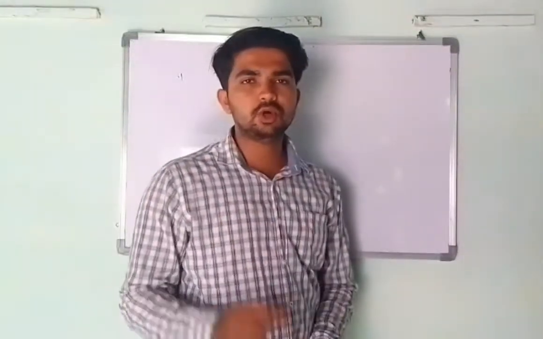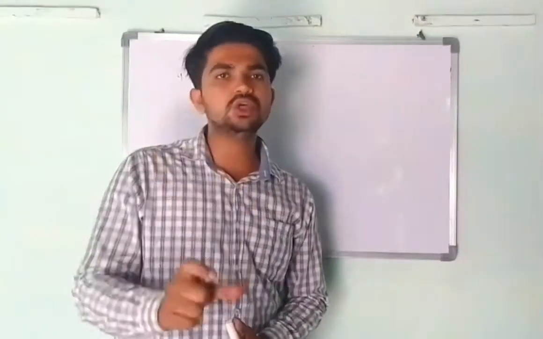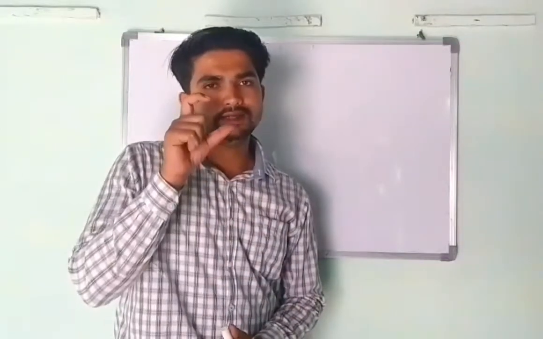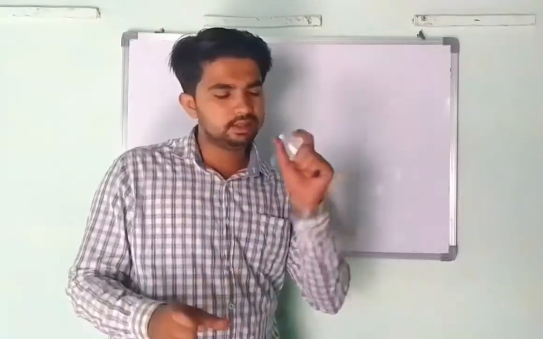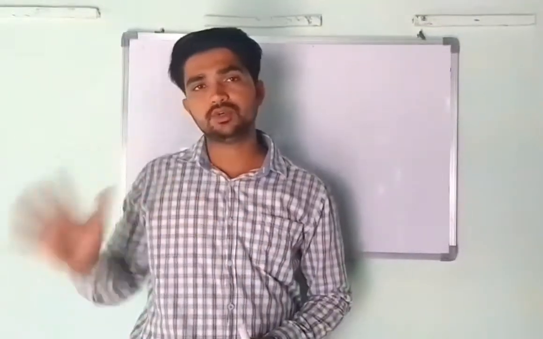Then Darwin says about what he says in the natural selection theory. Darwin told about this process. He said that this process occurs due to evolution, meaning that due to evolution the natural selection theory occurs.